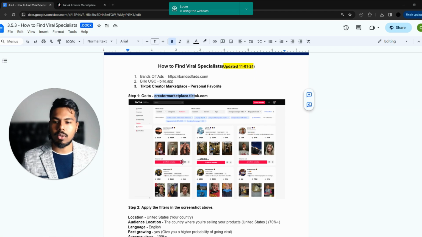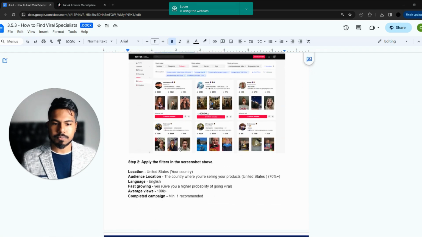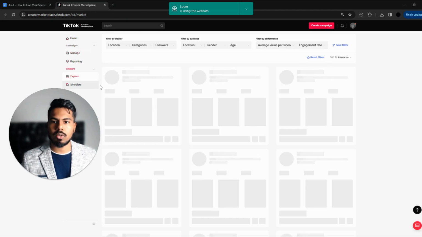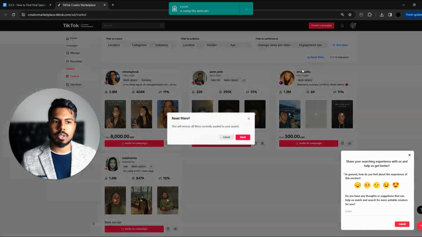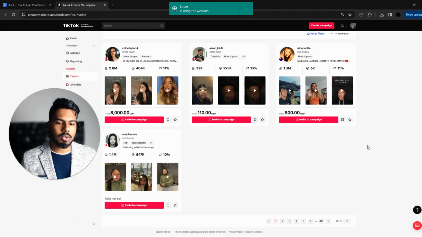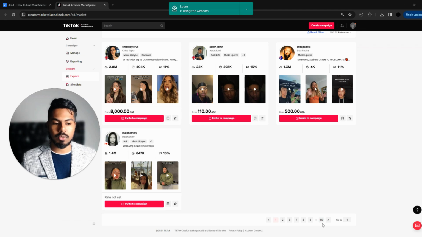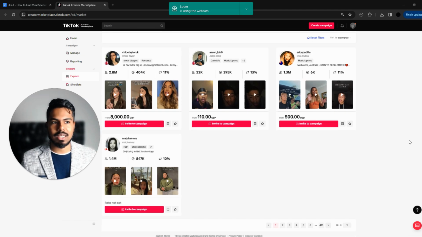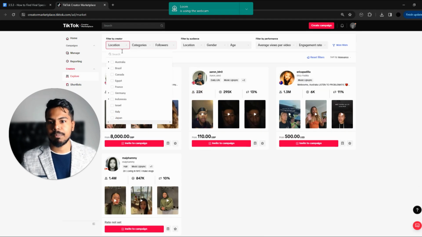The way I like to look for creators is honestly in this format, so I'll just show you guys what that looks like. If you go here and I just reset the filters, you can take a look at the number of pages. They have more than 400 pages of creators, and each page has hundreds and hundreds of creators.